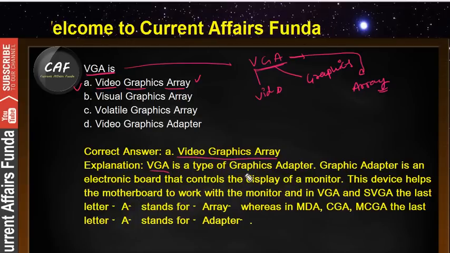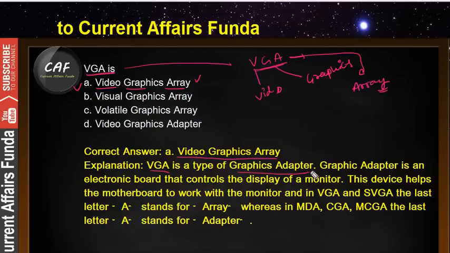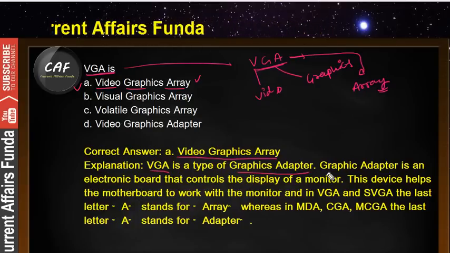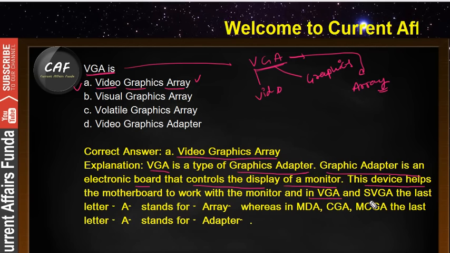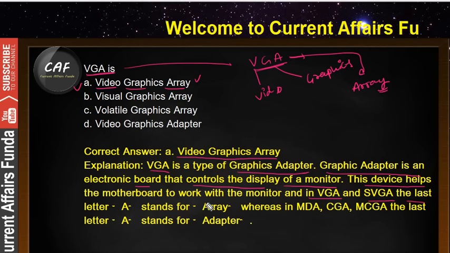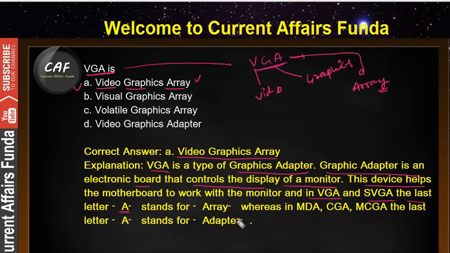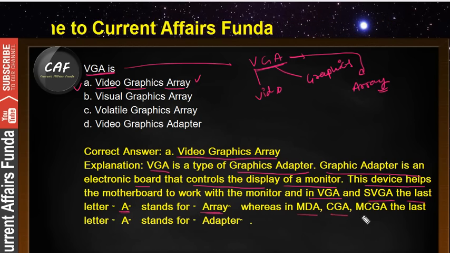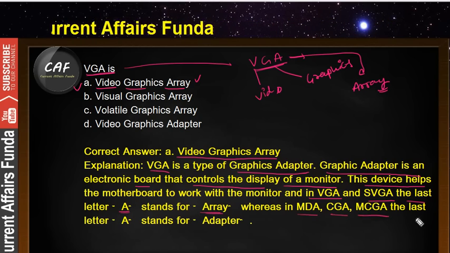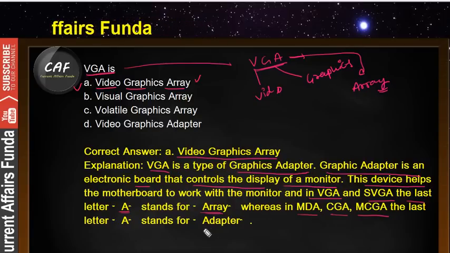VGA is a type of graphics adapter. Basically, VGA is a type of graphics adapter, and a graphics adapter is an electronic board that controls the display of a monitor. This device helps the motherboard to work with the monitor. In VGA and SVGA, the last letter A stands for array, whereas in MDA, CGA and MCGA, the last letter A stands for adapter.